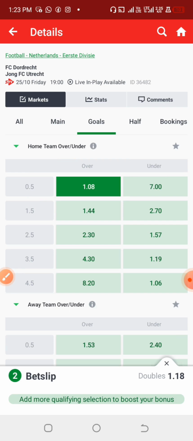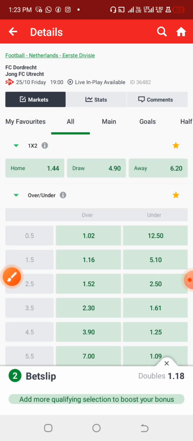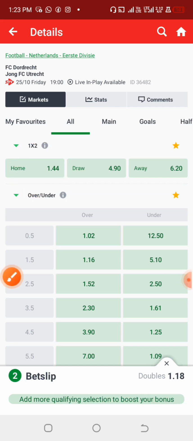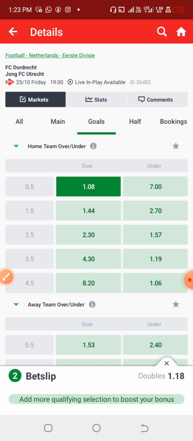There are some situations whereby you'll be having an odd of 1.2 odd, probably 1.15 odd, depending on the possible outcomes of the team winning. Because if you look at the odd there, it shows that the home team is highly expected to win these particular games. So that is probably the reason why something is affecting the odd. Let's assume they are giving the home team maybe 2 odd and giving the away team 3 odd. Then you can have a situation of having maybe an odd of 1.27 odd, 1.20 odd, and all like that. So that's how this particular betting strategy works.